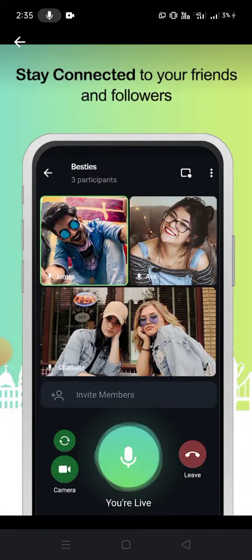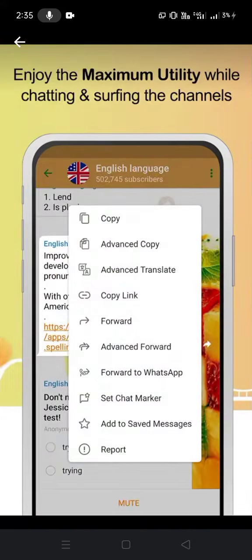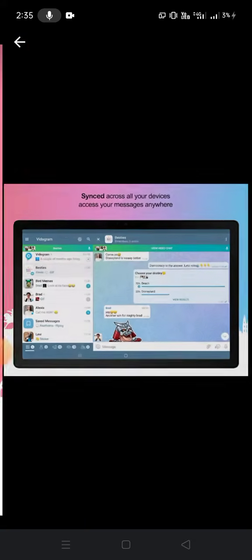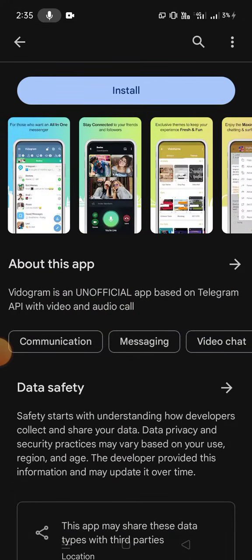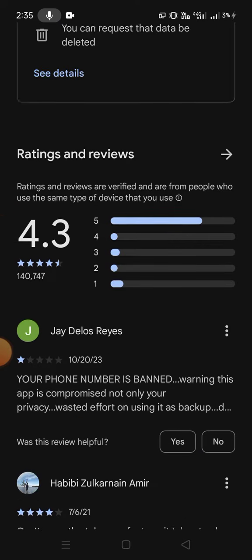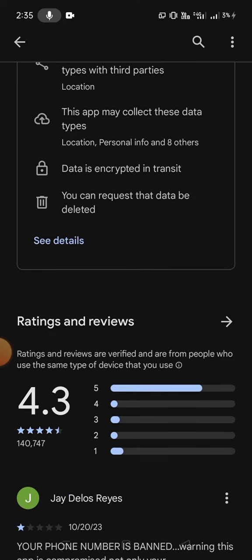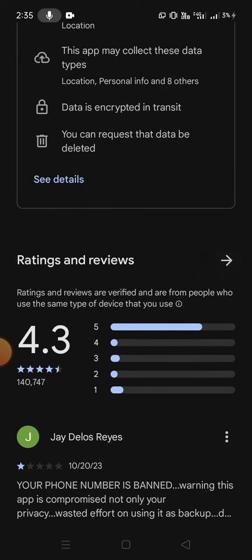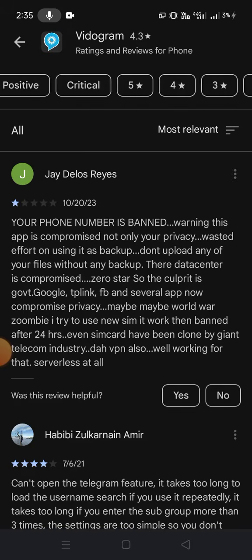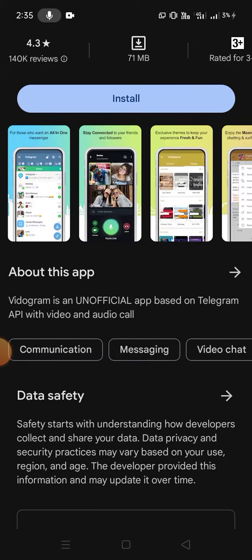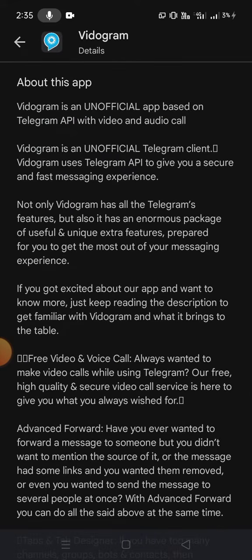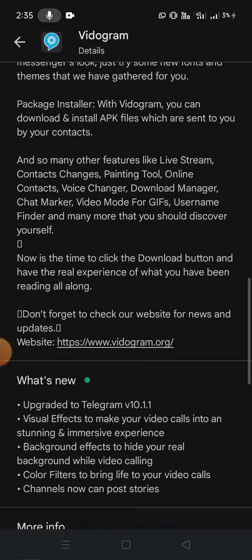Here are some features. It looks like the Telegram app, because this app uses the Telegram API. It's also available on PC, and there are some reviews and ratings. If you want to check, go there in the arrow, and there are 5-star ratings and 1-star ratings. If you want, you can read them before installing. And if you want to check more about this app, go here, and there are some features.